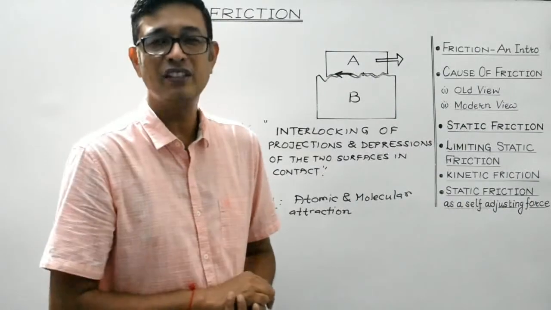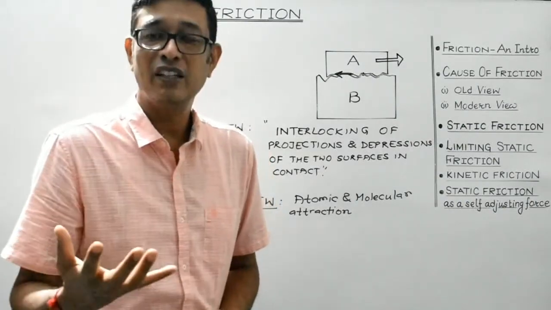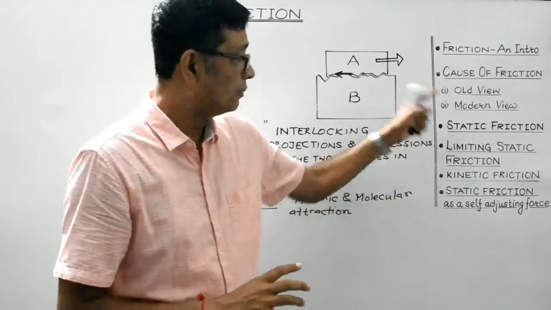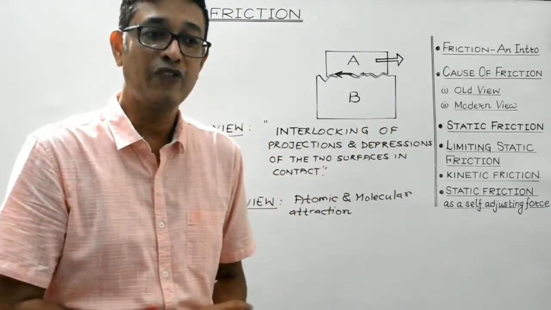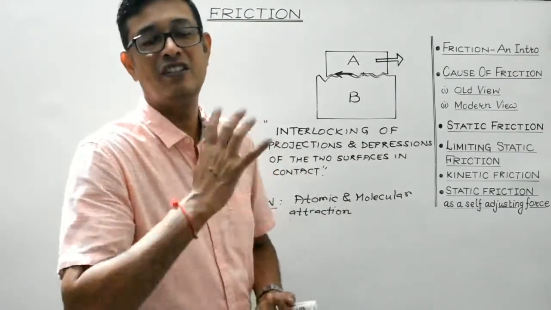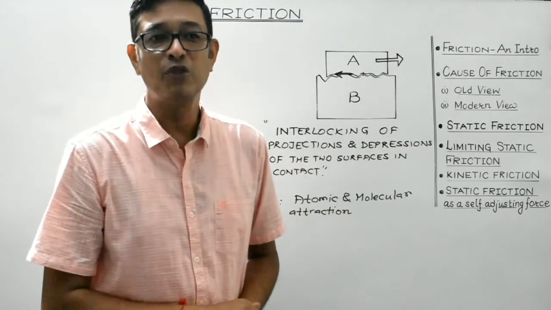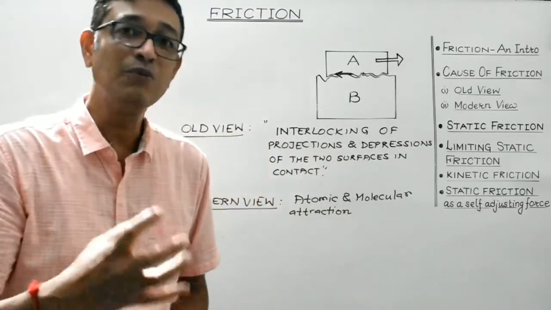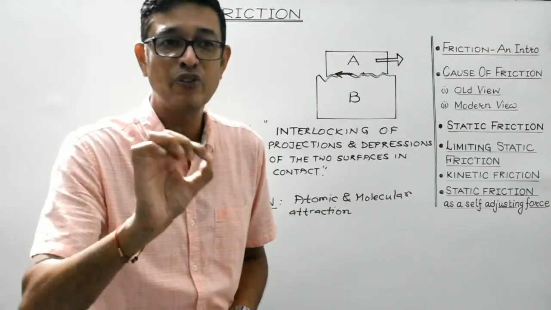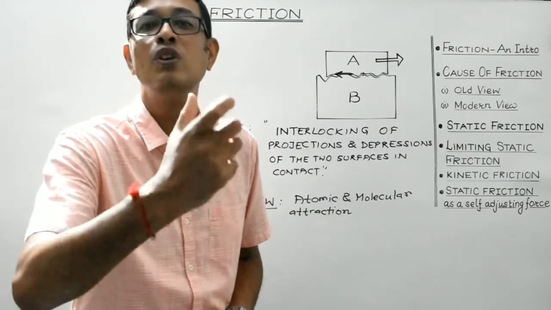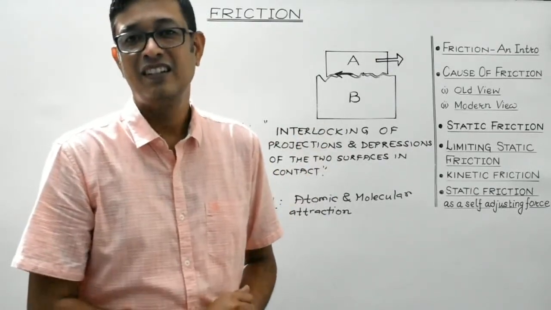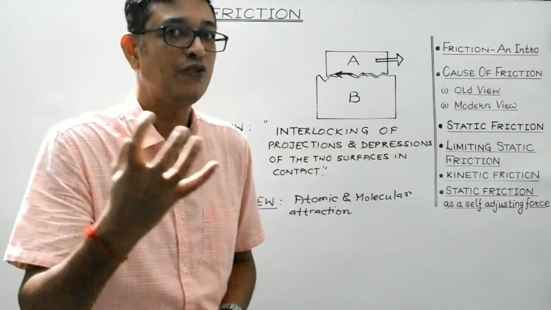And second, in order to justify why extra smooth surfaces offer more friction, the modern view was developed, and the cause of friction was explained on the basis of intermolecular interactions between atoms or molecules. The adhesive force of attraction between the atoms of the two surfaces at the actual point of contact may be considered to be the cause of friction.